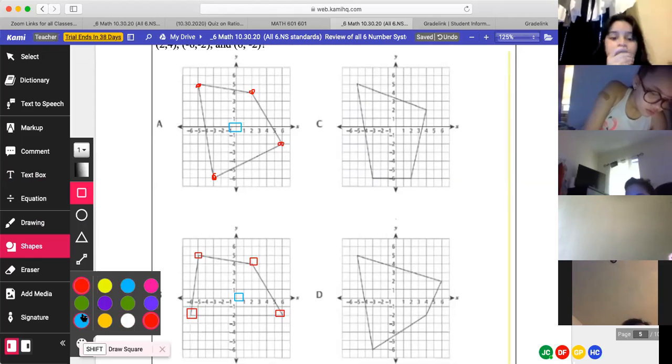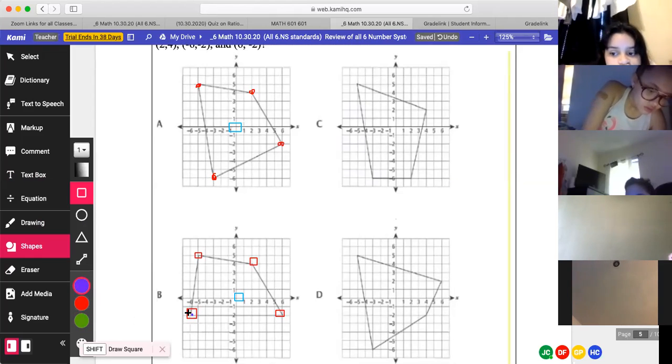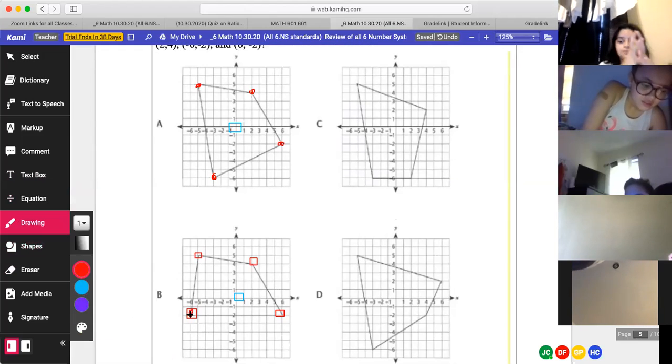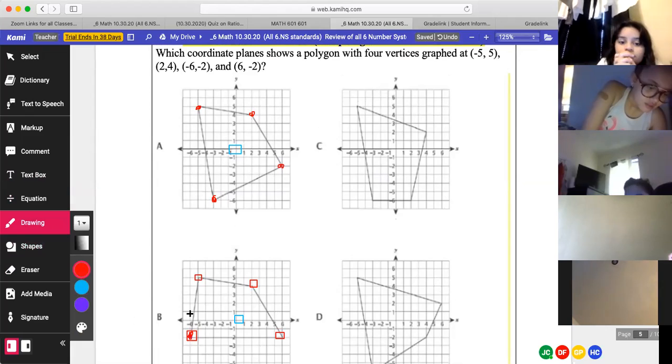No, we're doing that to all of them. Let me see. Miss Canela, can you scroll up just a little bit that way they can see the coordinates? Perfect.